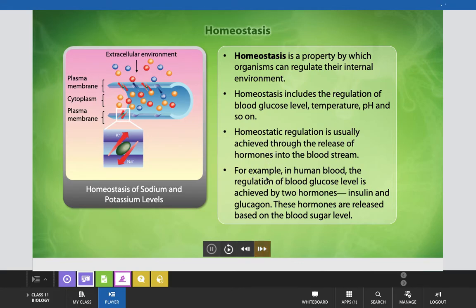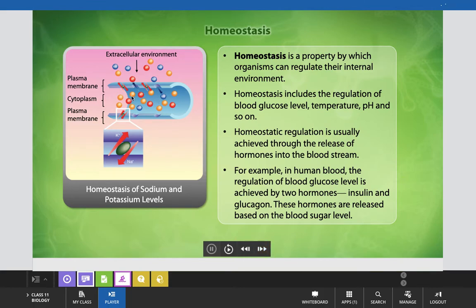For example, in human blood, the regulation of blood glucose level is achieved by two hormones, insulin and glucagon. These hormones are released based on the blood sugar level, and this is one example of homeostasis. To understand homeostasis, you can see this example that is clear to you and you can recall from your 10th class knowledge also.